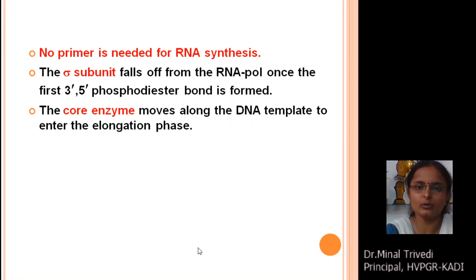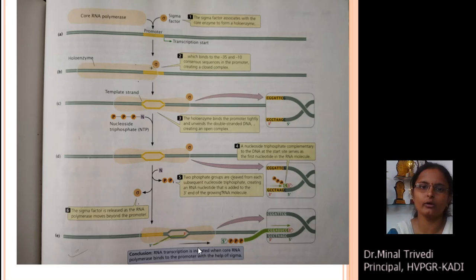The sigma subunit falls off from the RNA polymerase once a few nucleotides have been synthesized and the first 3' to 5' phosphodiester bond is formed. Afterwards, the core enzyme moves along the DNA template and carries out the synthesis of the new RNA molecule during the entire phase of elongation.